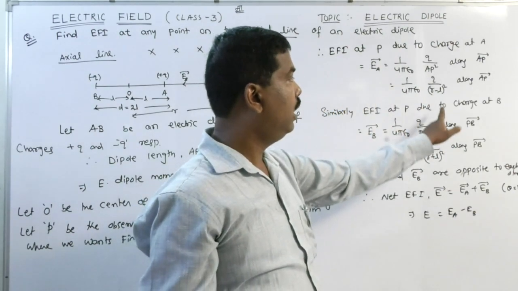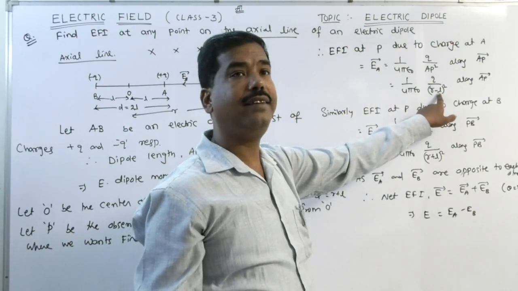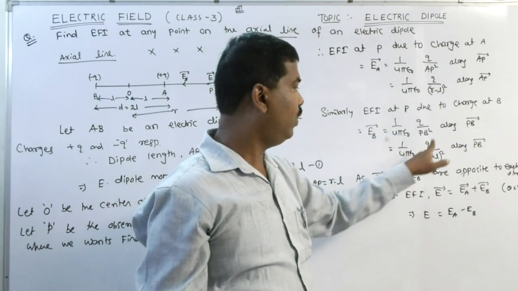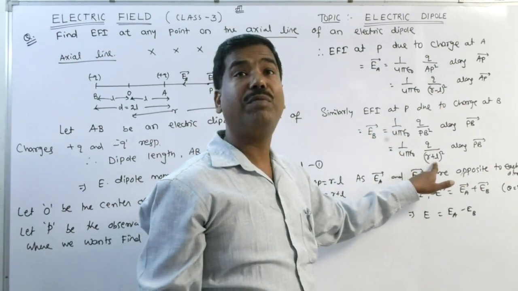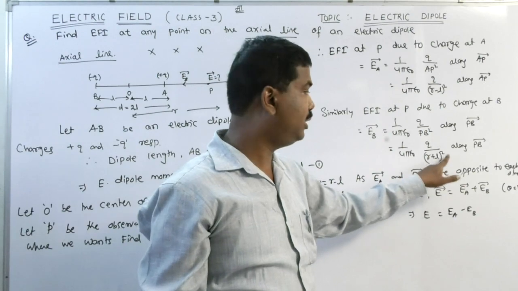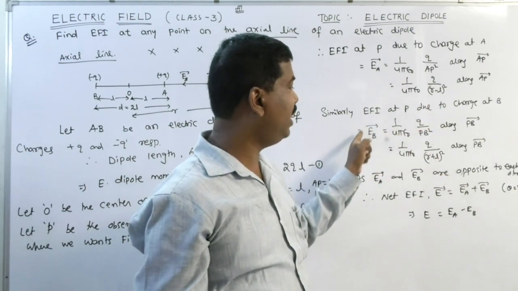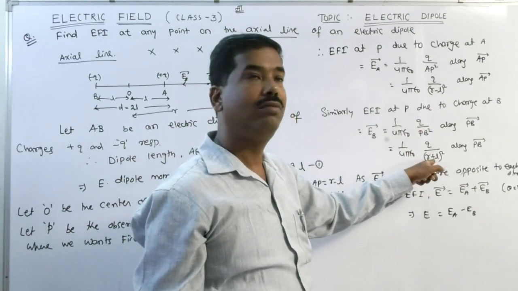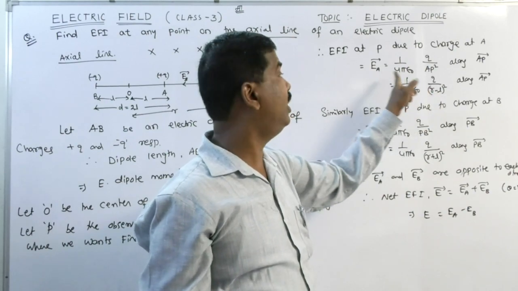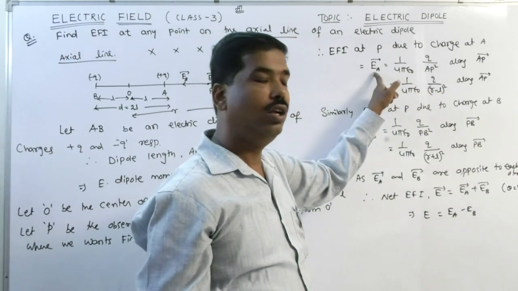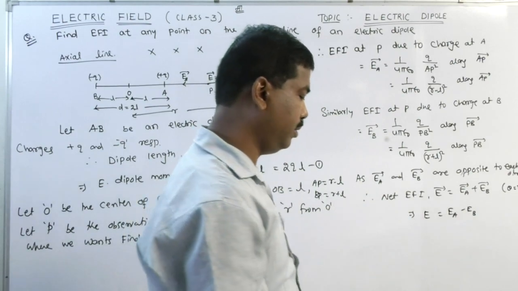Clear? Listen to me. In case of A, the denominator is R minus L, the smaller quantity. Well, in case of B, the denominator is R plus L. Clear? So this is a bigger quantity compared to this. So EB is small, while R minus L is small, so EA is large. Clear? Answer is EA minus EB.